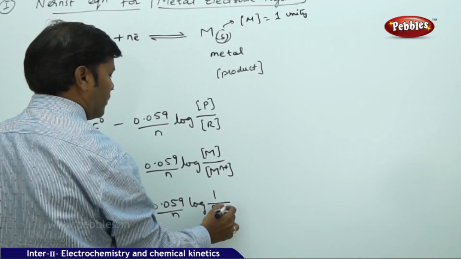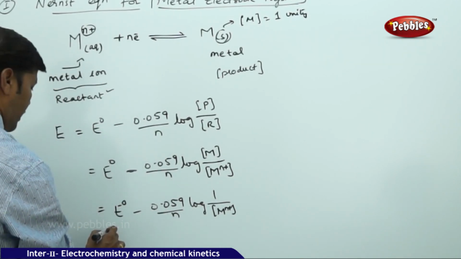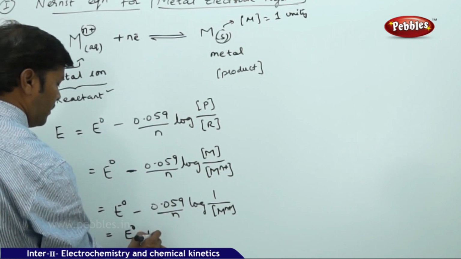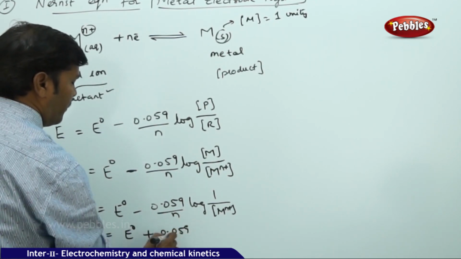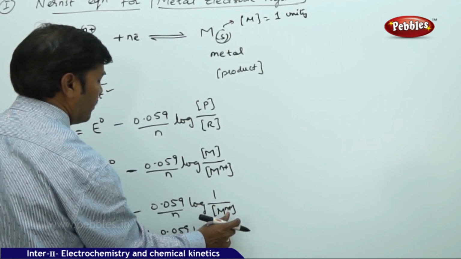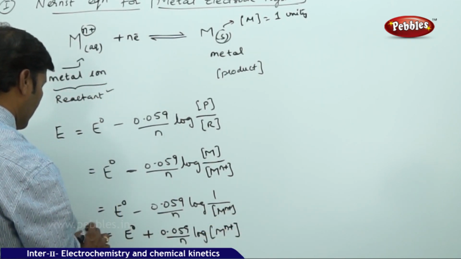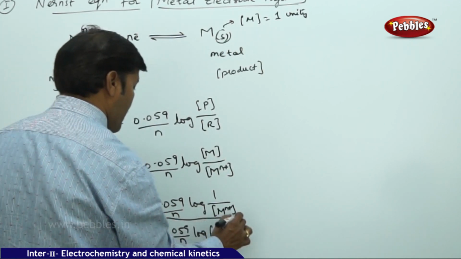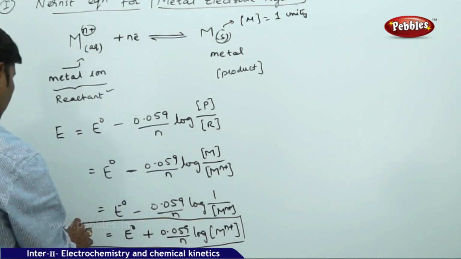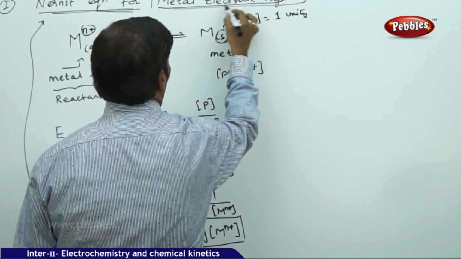So if I change the sign, this becomes E naught plus 0.059 by N of log metal ion concentration. This is the final expression which we need to remember. This is the Nernst equation expression for the metal electrode system.